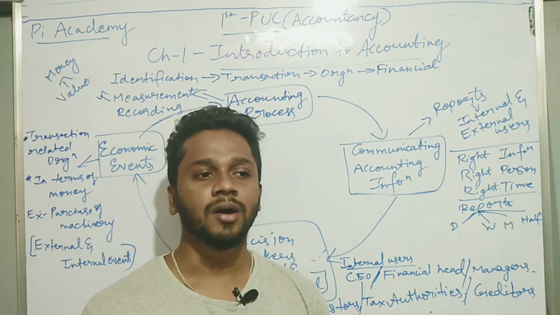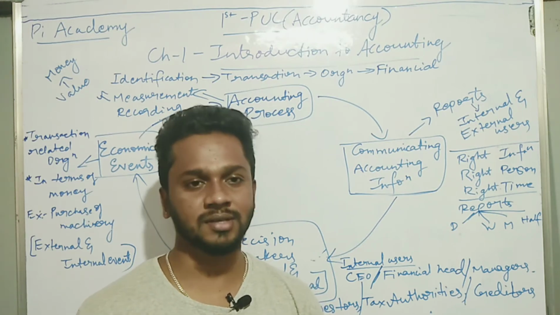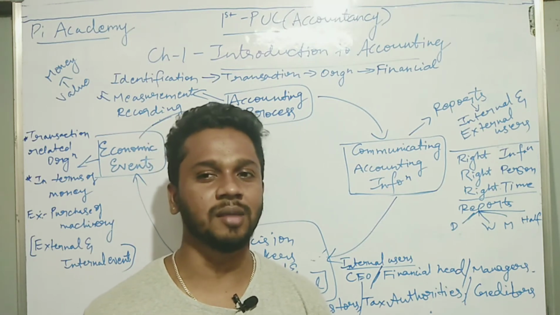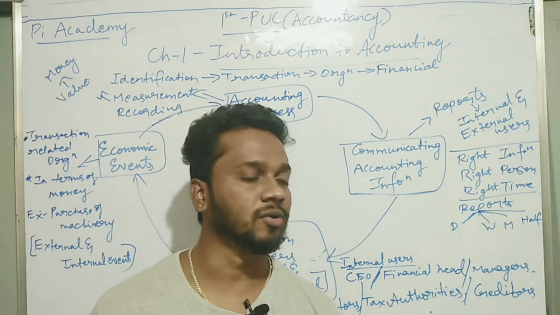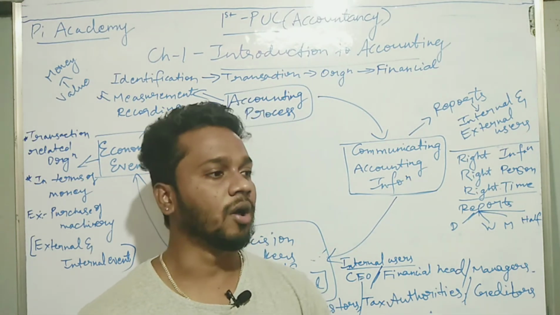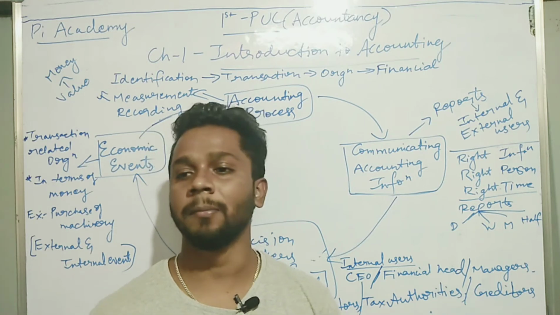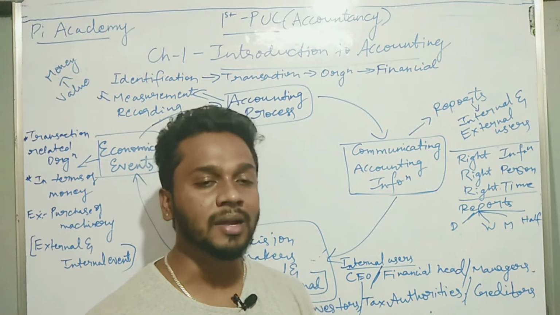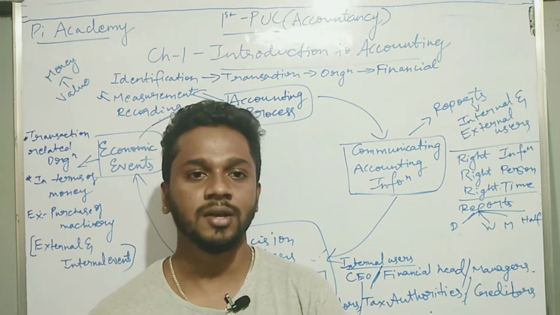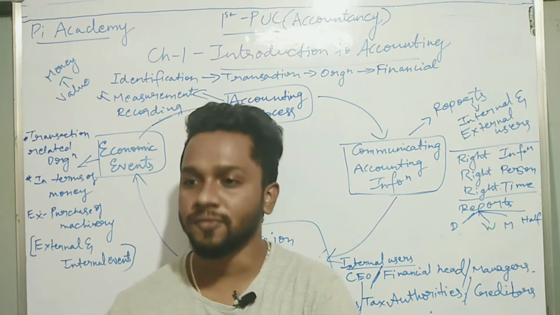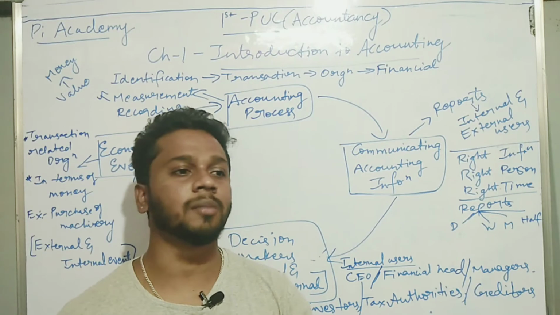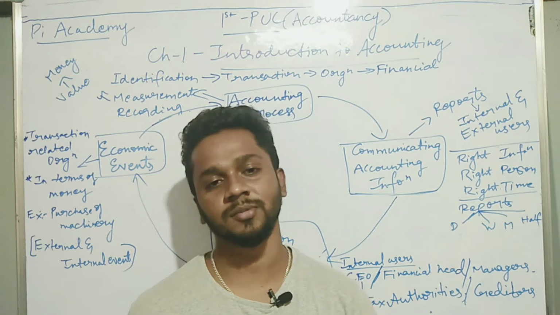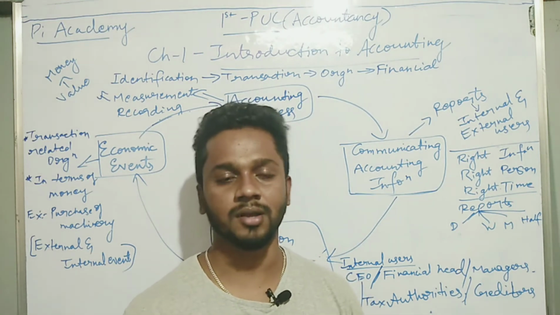Let us take an example of a business. I'll start a business, and from day one till the end of the year, I'll be having many transactions, facing many new events. Maybe I'm purchasing new machinery for my office, or a new laptop, paying a salary to my employee, paying an electricity bill, or purchasing some raw materials for cash or for credit. Once I purchase raw material on credit, on an upcoming date I have to pay money for it. Or some customer might purchase my goods on credit, and that customer should pay me later, not on that particular day.